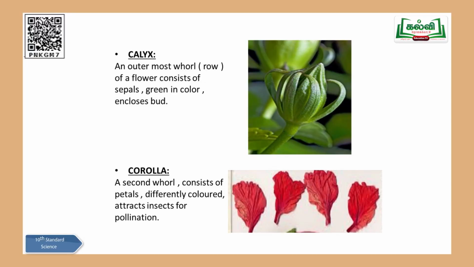So they are brightly colored. They are made up of petals. The first one I told you is sepals. Now here you have petals. So corolla is made up of petals. They are brightly colored, as I told you, to attract butterflies, moths and beetles, etc. for pollination. Okay, that is the function, and they are differently colored. You can come across different bright colors in the case of petals.